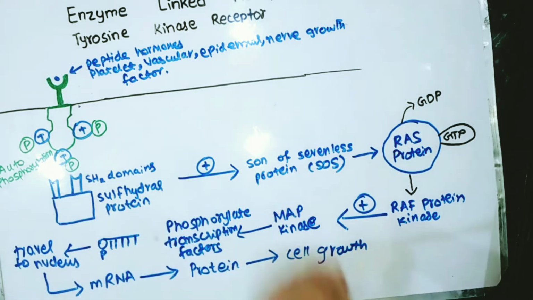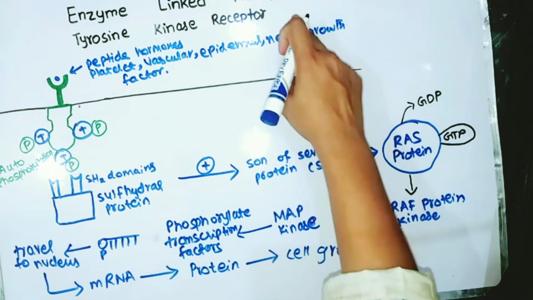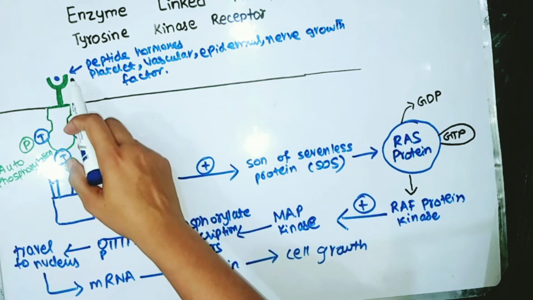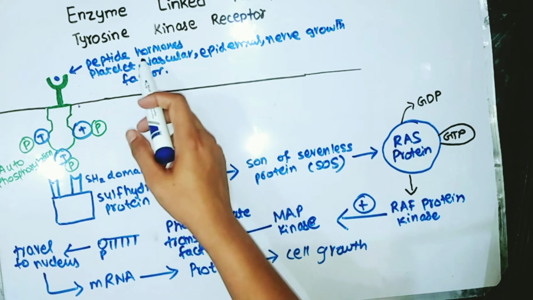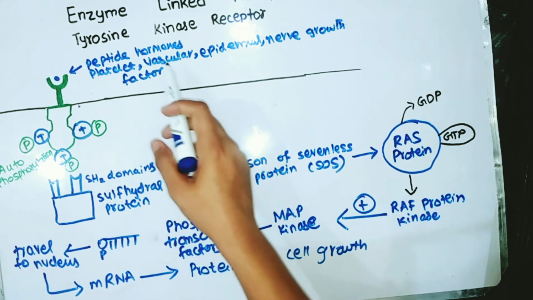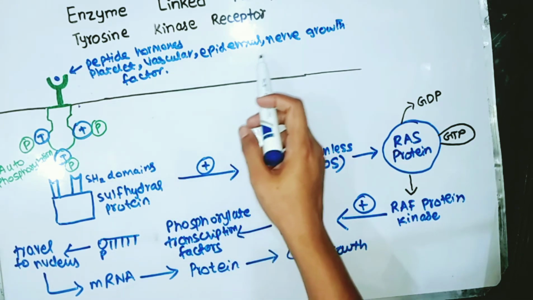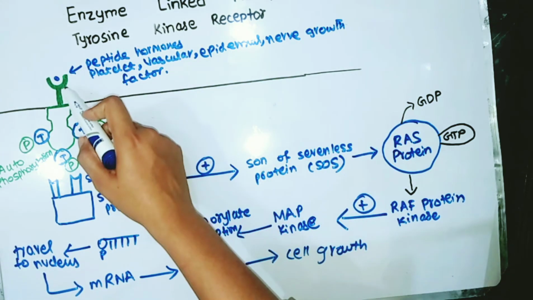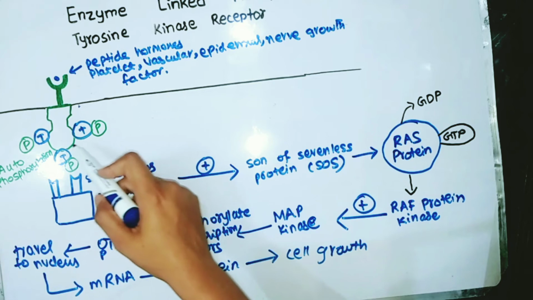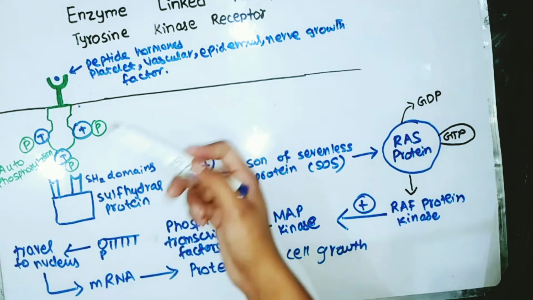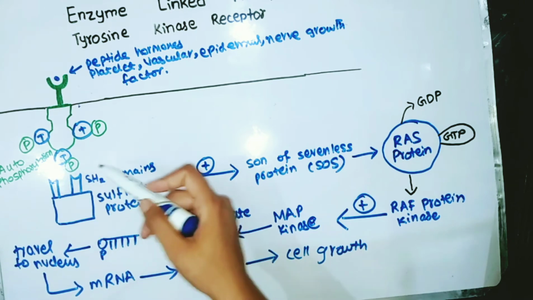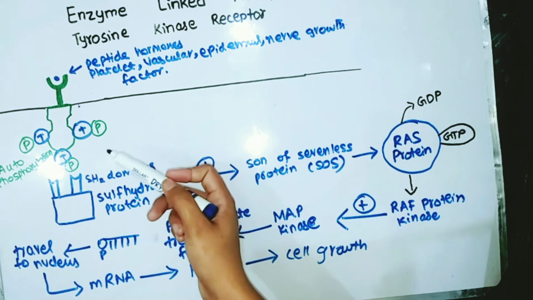So that is the overall mechanism for the working of tyrosine kinase receptors, and I will summarize it. The ligand can be a peptide hormone like insulin, platelet growth factor, vascular growth factor, epidermal and nerve growth factors. When any of these ligands binds to the ligand binding domain, the effector domain, which is an enzyme, is activated and autophosphorylates, phosphorylating its own tyrosine residues.